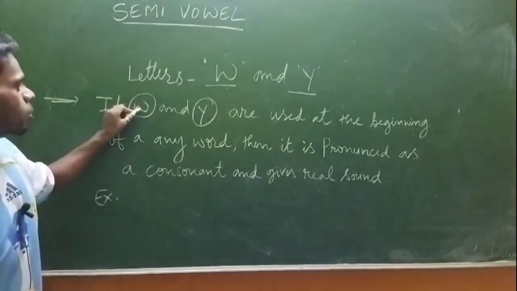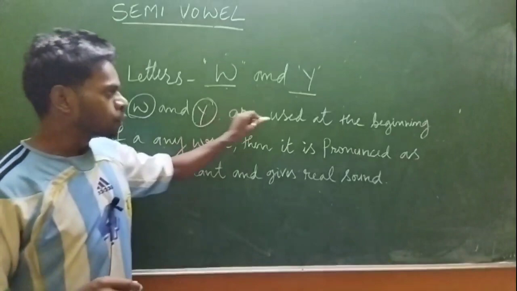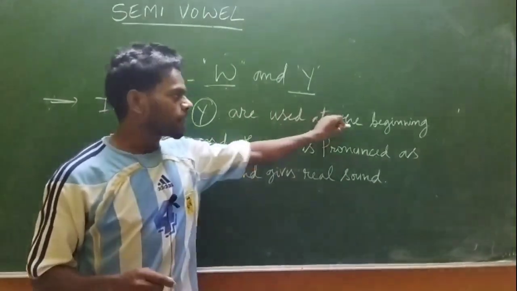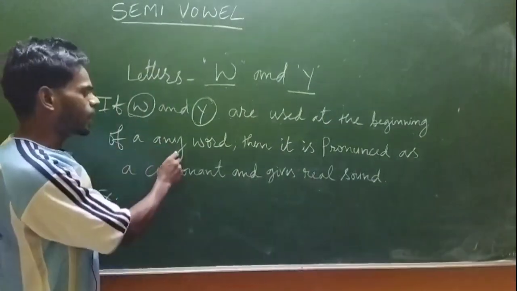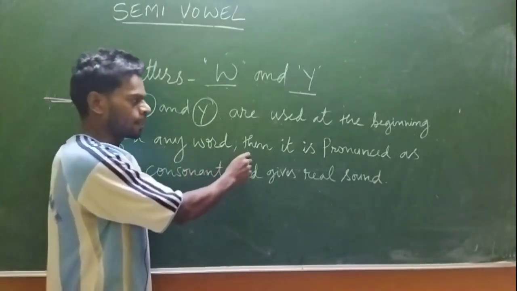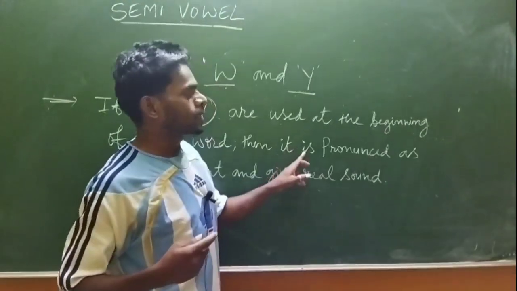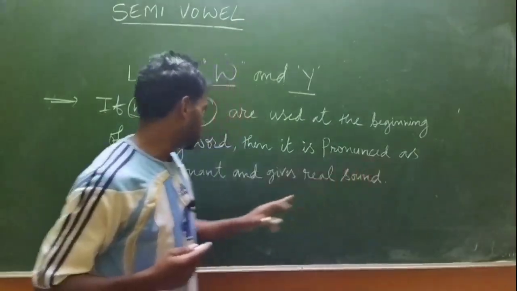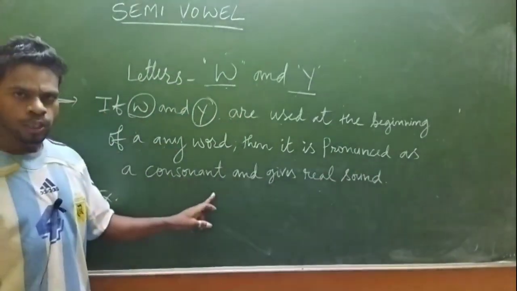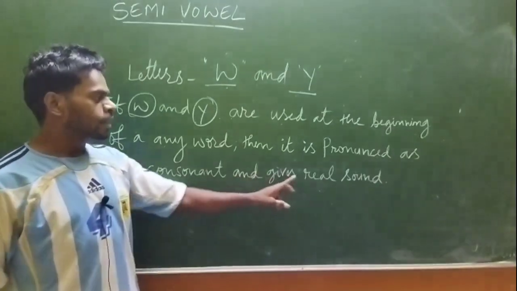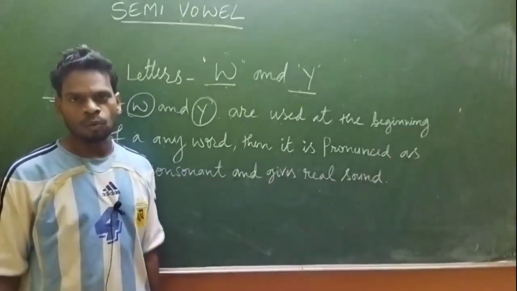So, if W and Y are used at the beginning of any word, then it is pronounced as a consonant, and it gives its real sound.